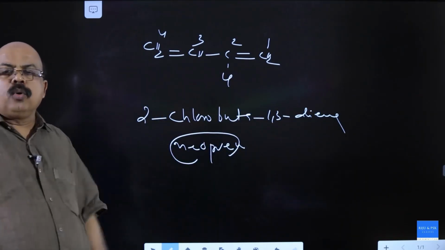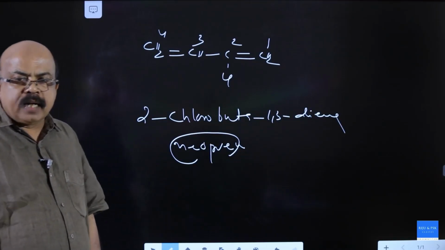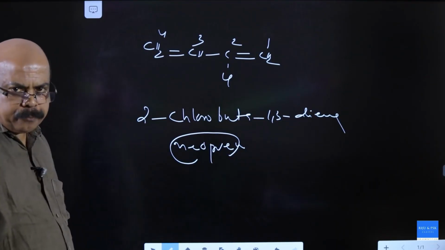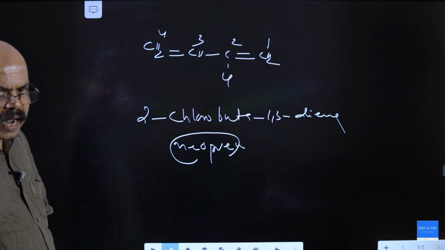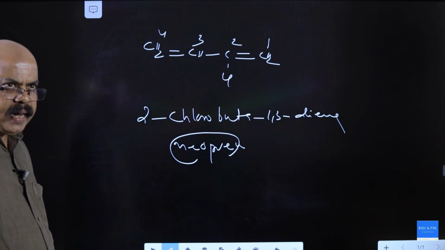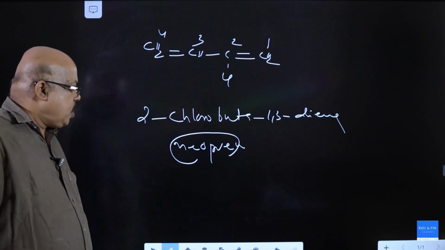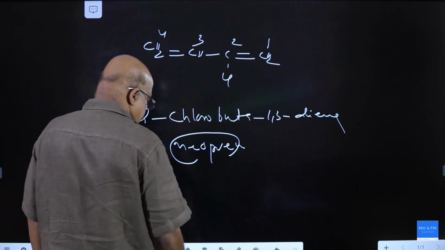You have to know the structures and names of 2-methyl buta-1,3-diene and 2-chloro buta-1,3-diene. 2-methyl buta-1,3-diene is called isoprene. 2-chloro buta-1,3-diene is called chloroprene.